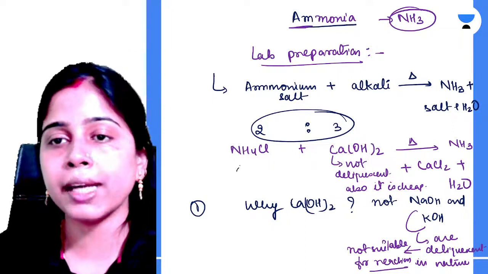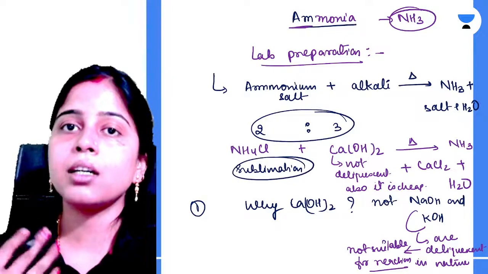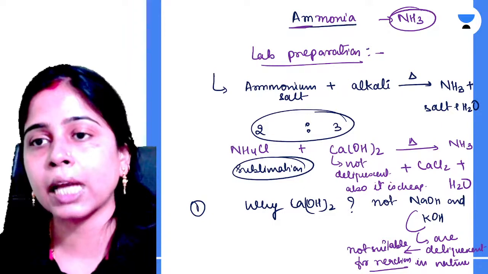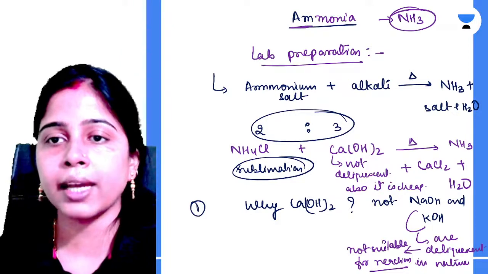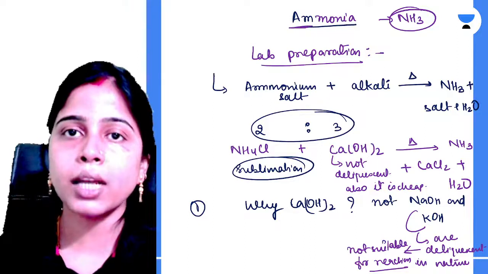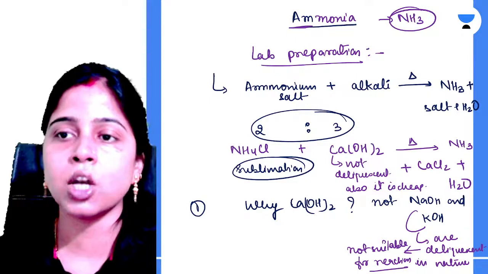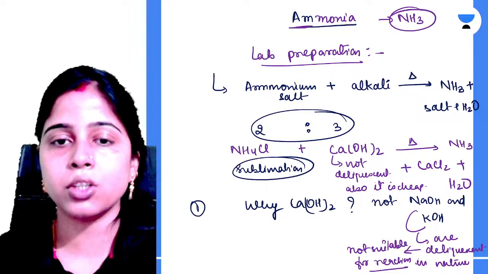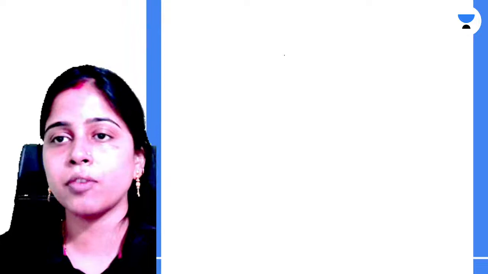Because your ammonium chloride is a substance which shows sublimation on heating. So if one of the reactants is decreasing in quantity, your rate of reaction can be affected. So to maintain the rate of reaction, to compensate for the loss of NH4Cl by sublimation, we use more calcium hydroxide, so that your reaction goes on and the rate of reaction does not decrease. Clear? This is why you take more of your calcium hydroxide.